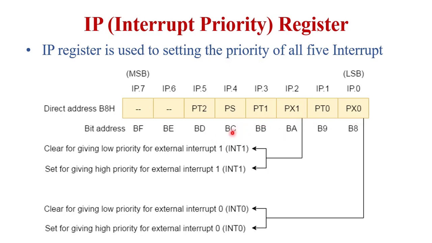If any of these bits is 0, it means the corresponding interrupt has low priority. And if any of these bits is 1, the corresponding interrupt has higher priority. Suppose the 4 bits IP4, IP3, IP2 and IP0 are 0 and IP1, that is the PT0 bit, is 1. Then the PT0 bit has the highest priority, and all the other 4 interrupts have lower priority. So this is the IP register of the 8051 microcontroller interrupt.